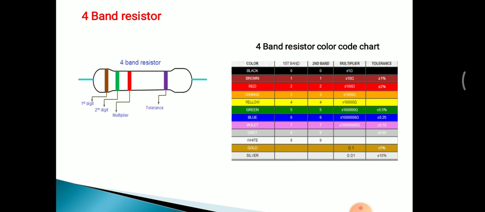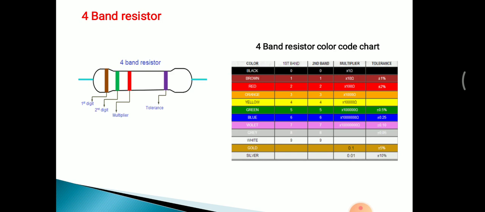On the right side, a 4 band resistor color code chart is shown. This table shows the relationship between which color is present on the resistor and the value for that color.